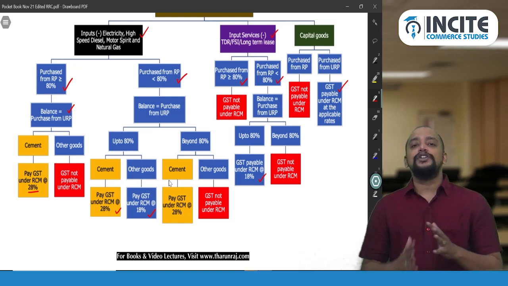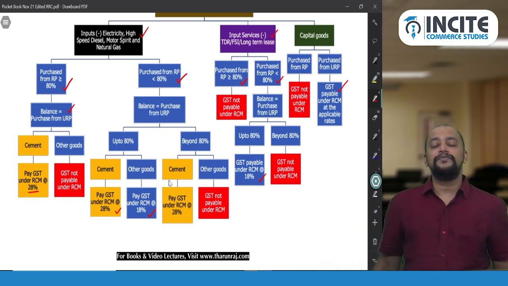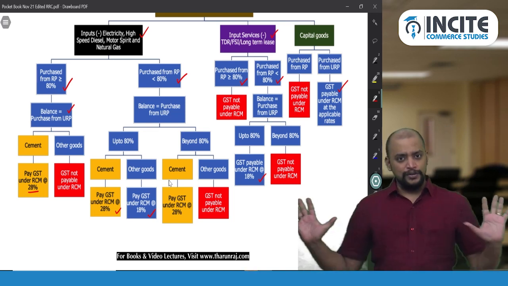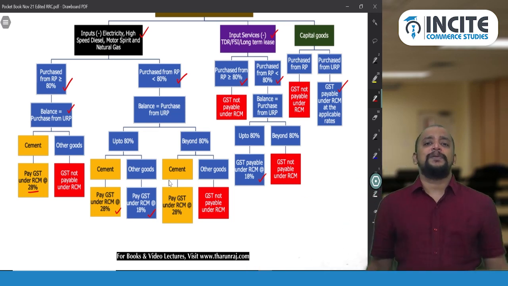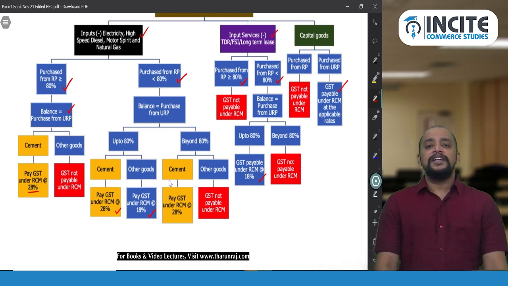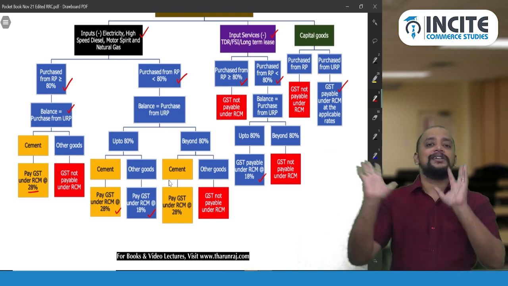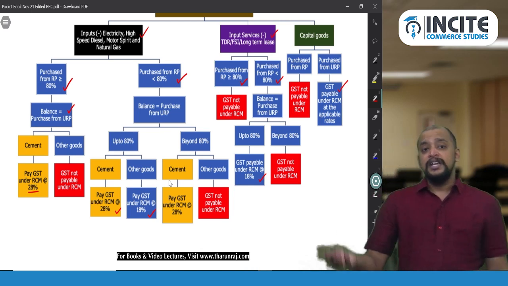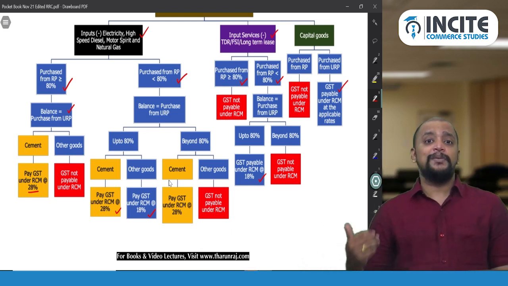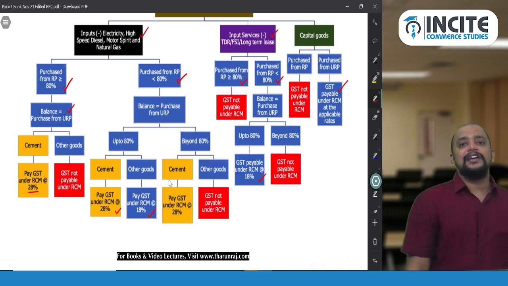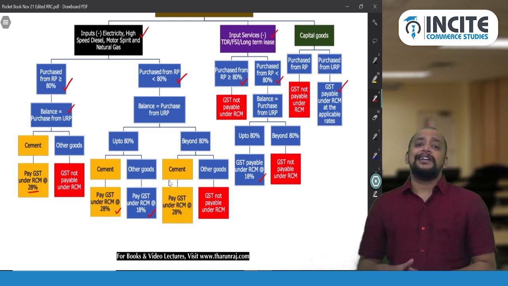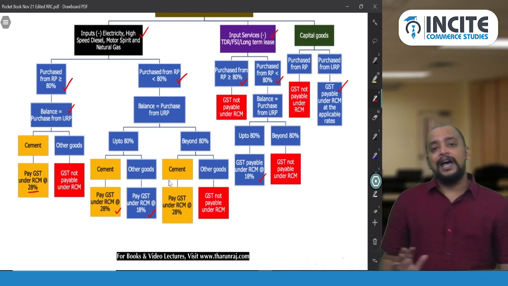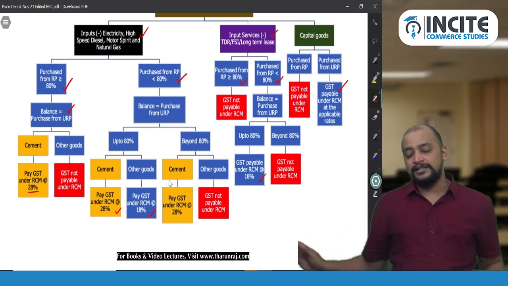So what is it that you need to do when you get a question related to this? First, you need to take capital goods. Capital goods should always be purchased from a registered person. So step 1 is the computation related to capital goods. If the capital goods are purchased from an unregistered person, then you need to pay GST at the rate applicable to the capital goods, and that is under RCM, section 9 subsection 4.